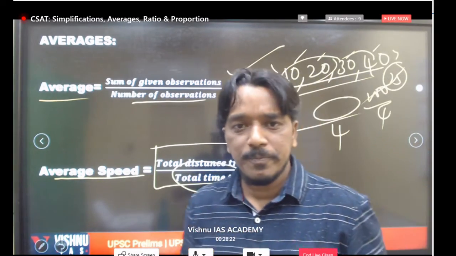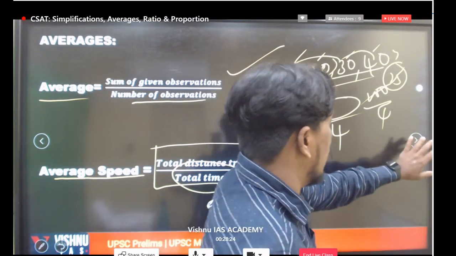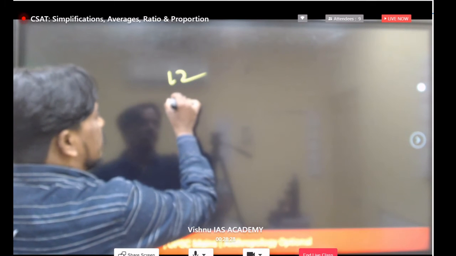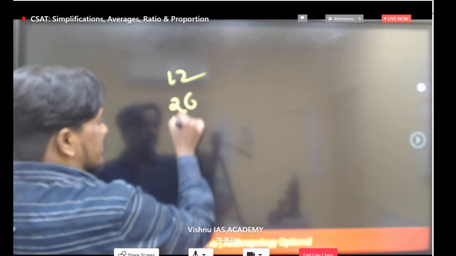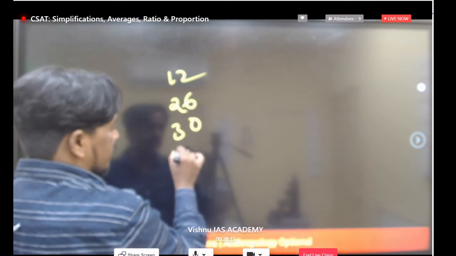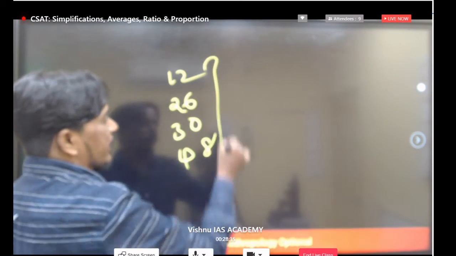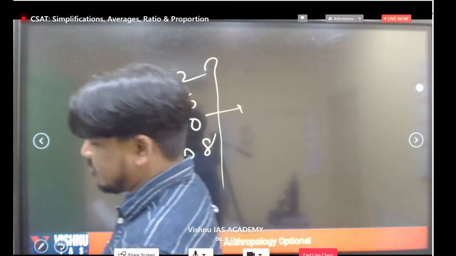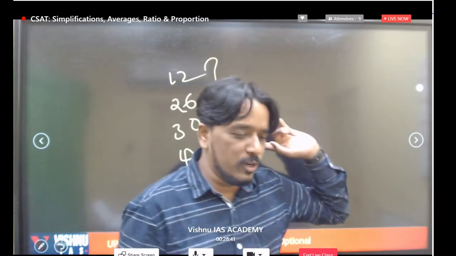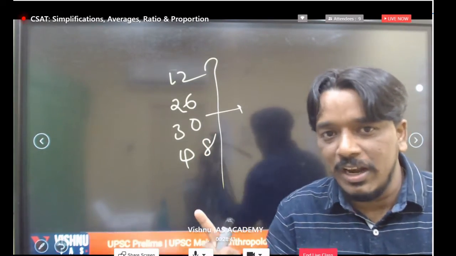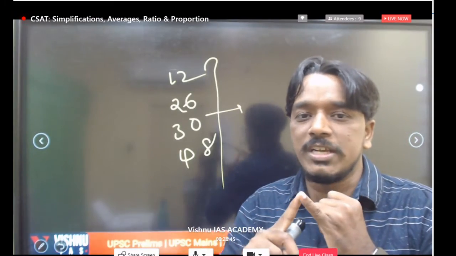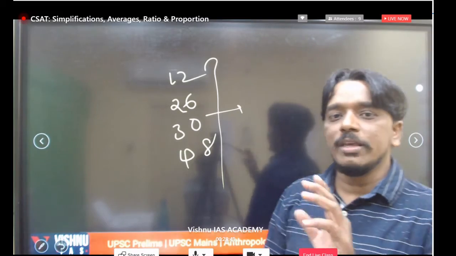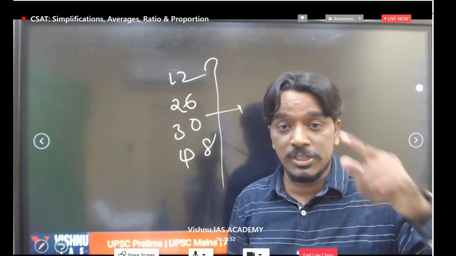Or if you want to take some more examples, for example, everyone find out the average of 12, 26, 30, 48. Very quickly try to find the average of these numbers. Then we will go to the exam model questions. But these things are not at all important for UPSC level. At UPSC level, first we have to understand the average concept. If the concept is clear, definitely you can answer all the UPSC level, CSAT paper 2 level questions very easily.